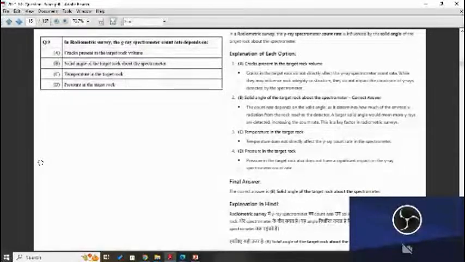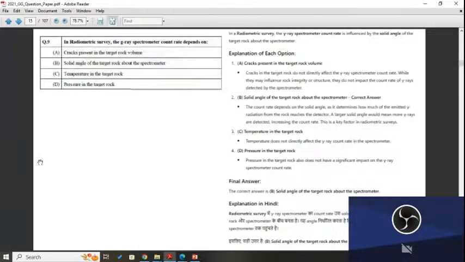The next question is in a radiometric survey, the gamma ray spectrometer count rate depends on what? Target rock volume, solid angle of the target rock about the spectrometer. Option C, crack present in the target rock volume.